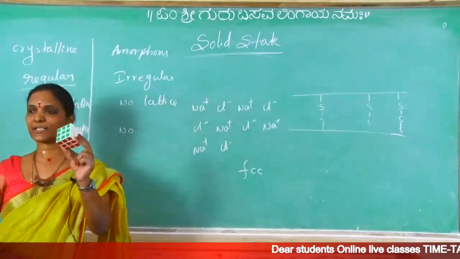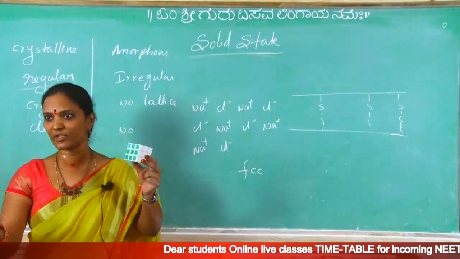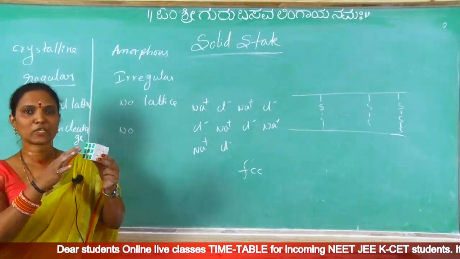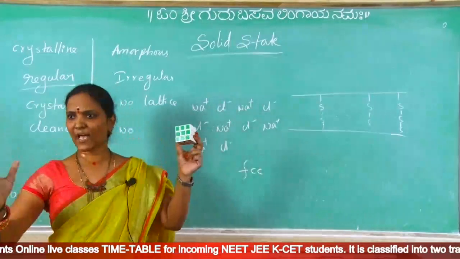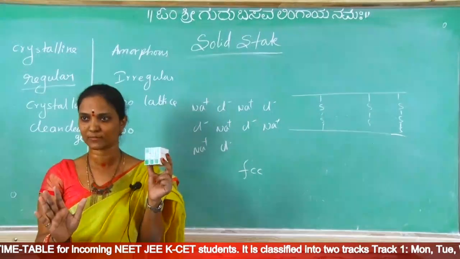Now here is one crystalline solid. It is cubic, nothing but, in 6th standard you learned, I think, that all edges are equal. Okay, A equal to B equal to C. Now this is a cube. Now this is one large crystal. For example, it is NaCl. Its structure is cubic.